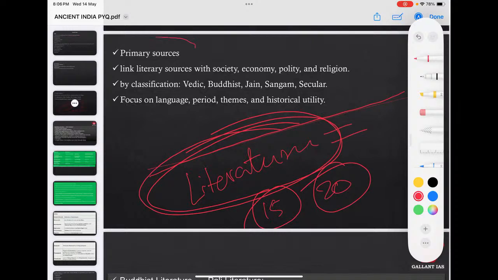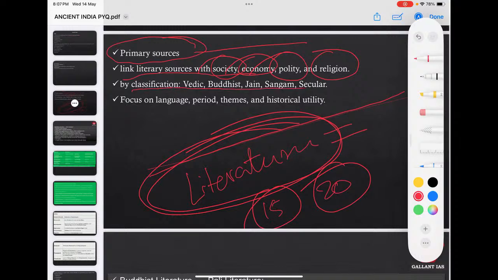Okay, why? Because they are primary sources of history. This ancient Buddhist literature, Jain literature, Sanskrit literature, religious literature, secular literature, or these accounts of the foreign travelers to India, they are primary sources of the socio-economic, cultural, religious, and political history of ancient India. Without the primary sources, reconstruction of history is quite difficult. So of course UPSC stresses the sources part, especially the literary sources, and archaeological sources related questions are there. So you shouldn't skip this.